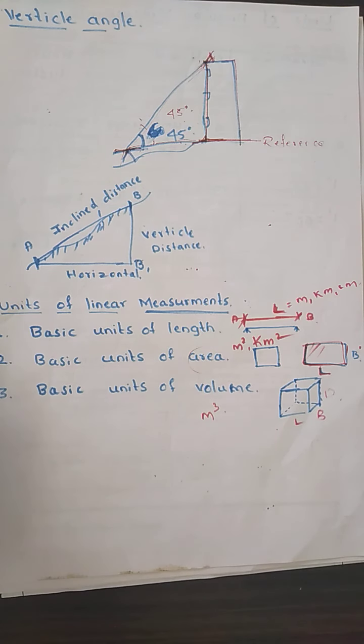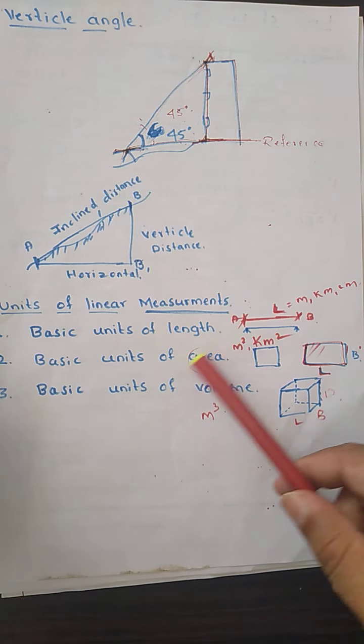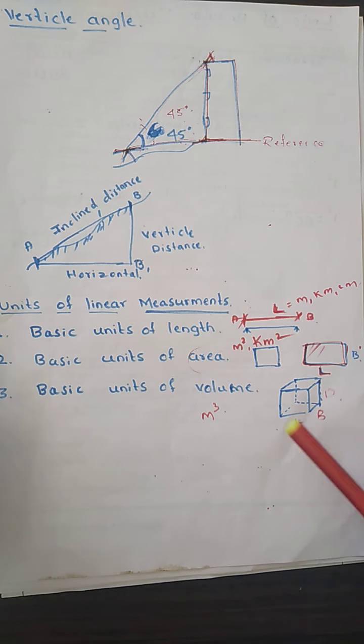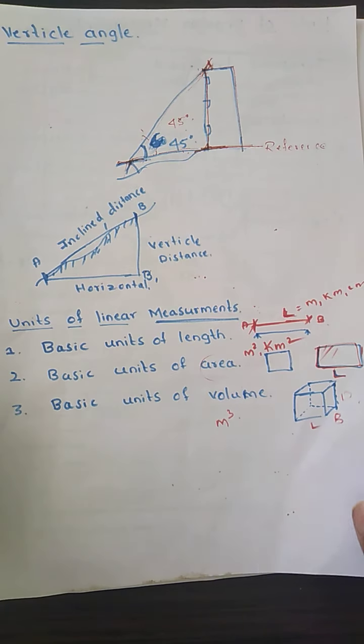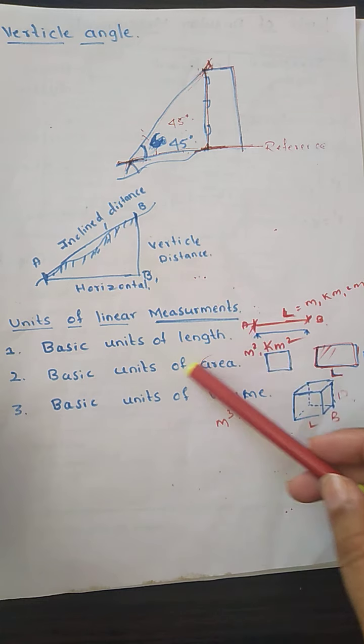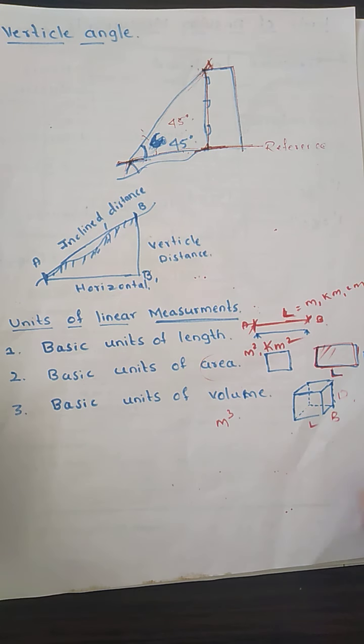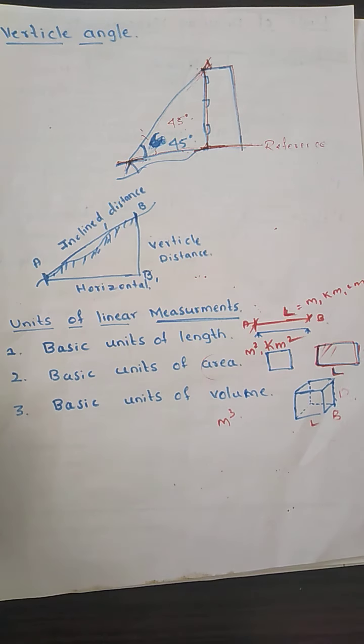Then volume is nothing but the three dimensional unit of measurement. Here we are going to have length, breadth, and here we are going to have the depth. Since three dimensions are there, this is the three dimensional unit of measurement. Here we determine the volume, which we measure in terms of meter cube. So in today's class, we are going to see the different units of measurement that we use to measure the length, area, and the volume, along with some of the angular measurements.